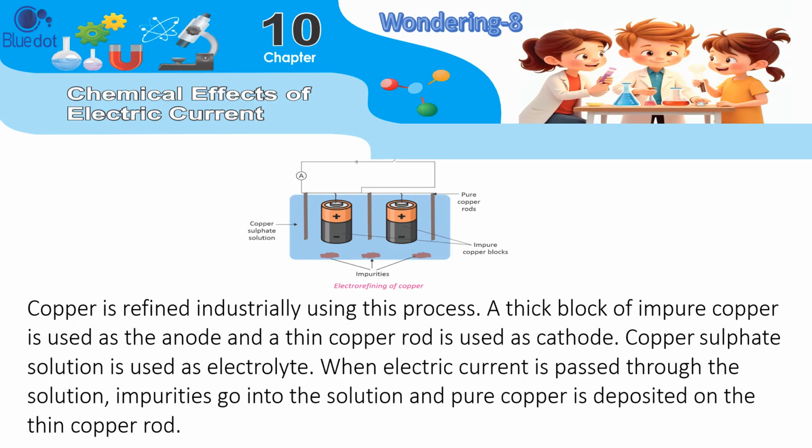A thick block of impure copper is used as the anode and a thin copper rod is used as the cathode. Copper sulfate solution is used as electrolyte. When electric current is passed through the solution, impurities go into the solution and pure copper is deposited on the thin copper rod.